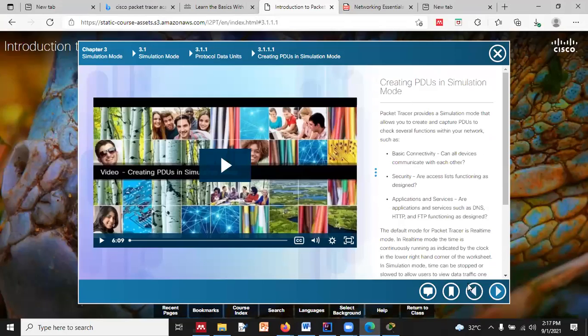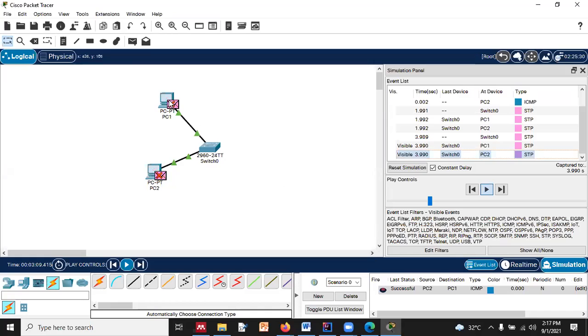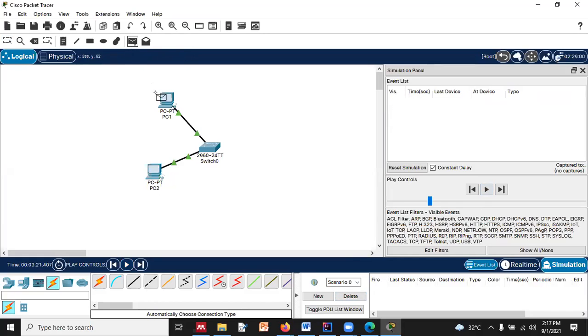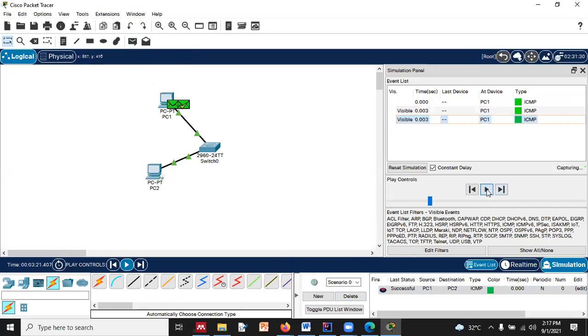So that is what. Now, creating a PDU. PDU means protocol data unit, that we are creating over here. This is known as a PDU. You can see, this is what we are creating when we are dragging and dropping from one device to another device. So we are creating a PDU, right? That is what it is showing you, and you can see which packet we are sending. ICMP packet, Internet Control Message Protocol, which is nothing but a ping message. This is a ping message, right?